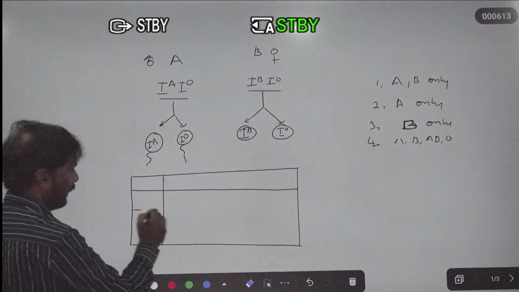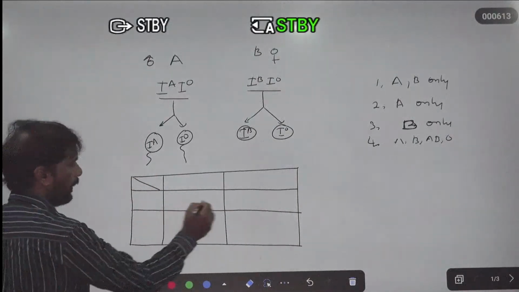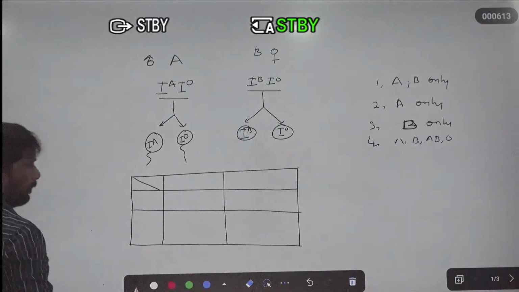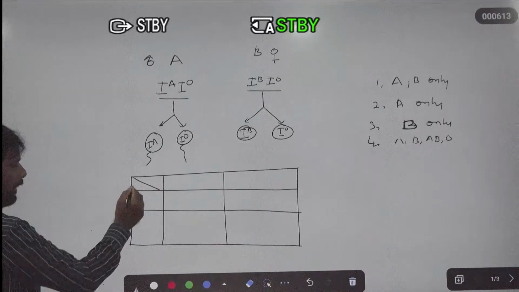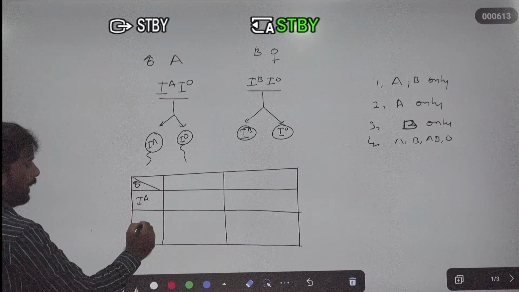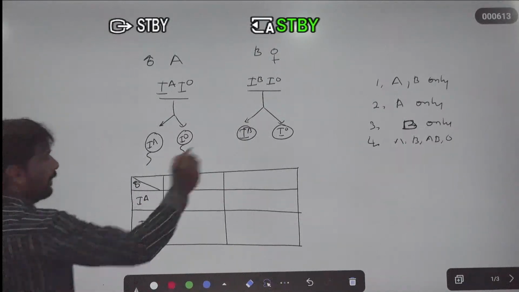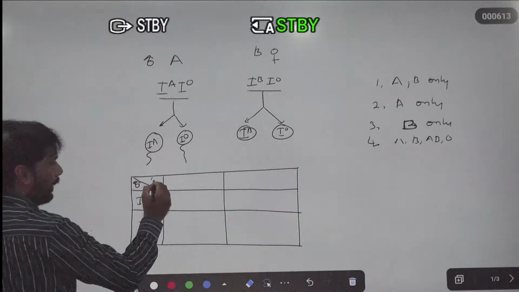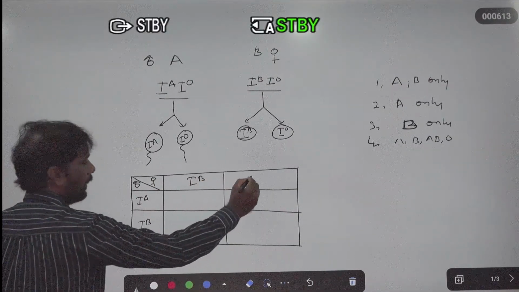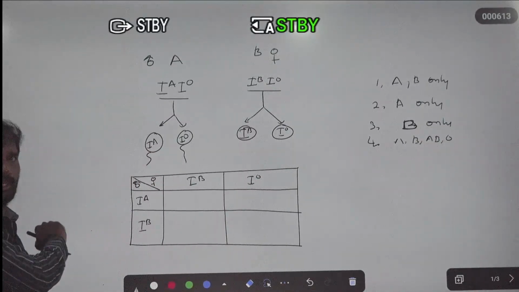This is the Punnett board. In this Punnett board you make four columns because there are four gametes. On one side, take the male gametes, IA and IO. On the female side, IB and IO.